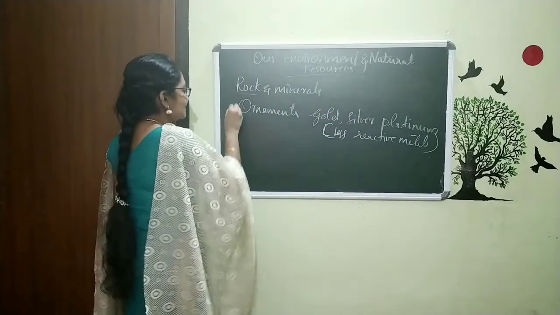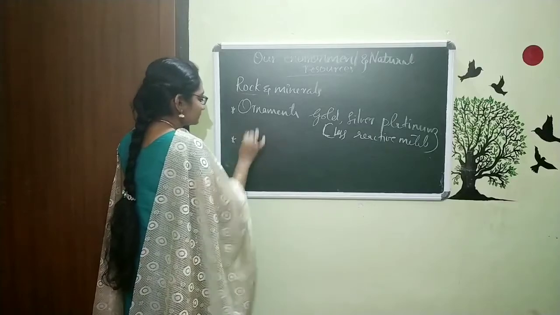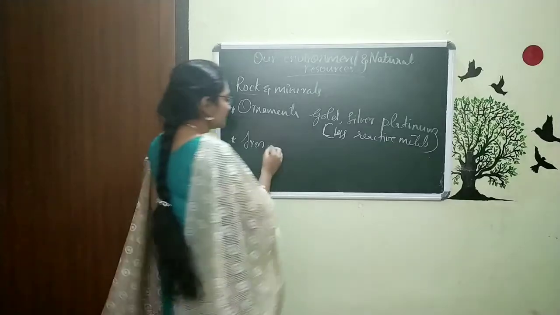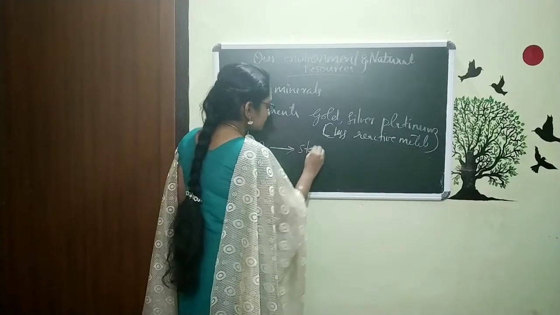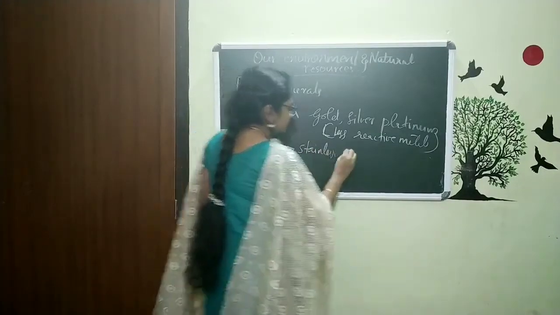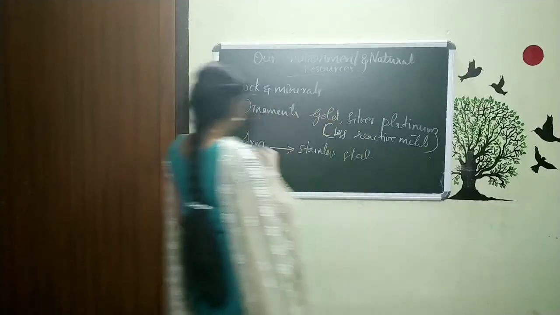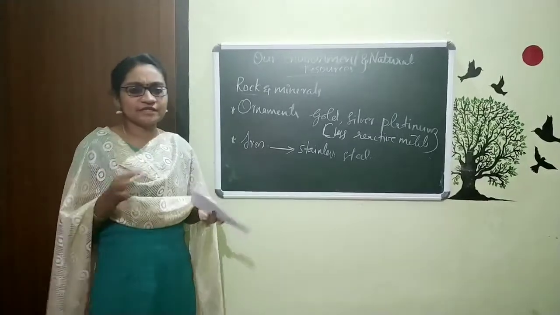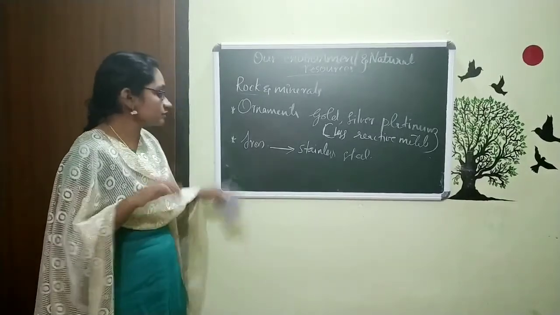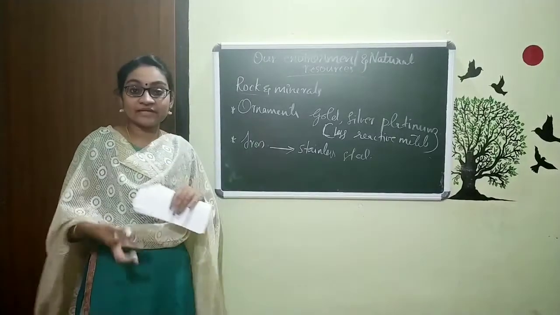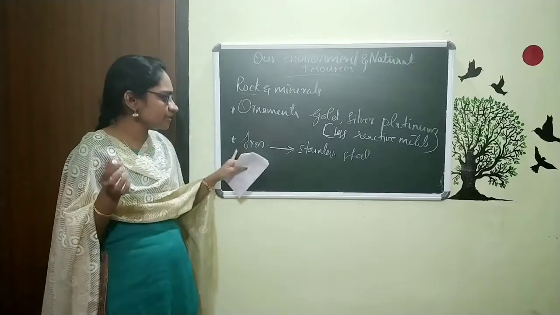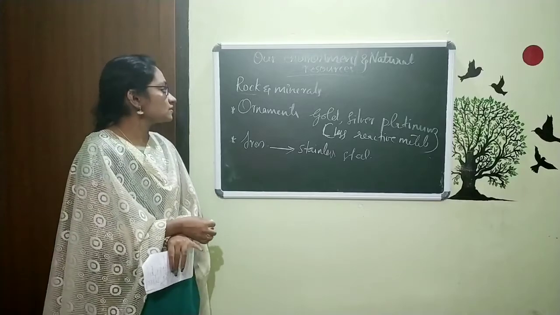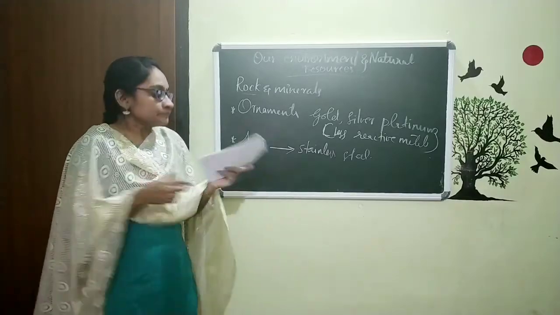The next is iron. We are using this iron for making stainless steel. We are using this to make bridges, making the parts of vehicles, like different types of uses are there. And also we can make the railway coach, like all the things we are making using this iron. So these are some of the uses of this rock and minerals.